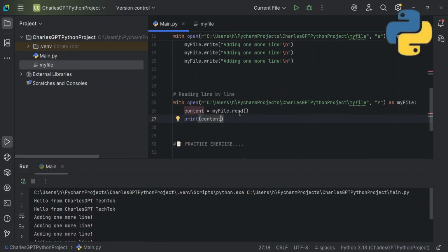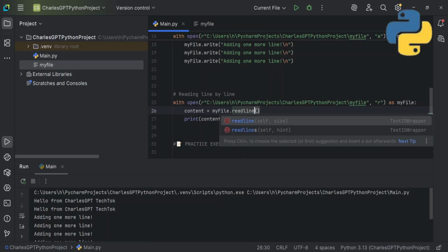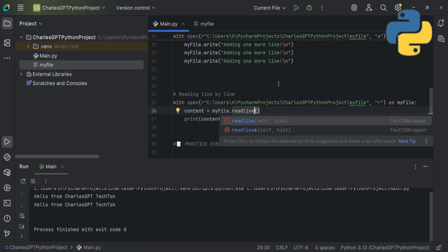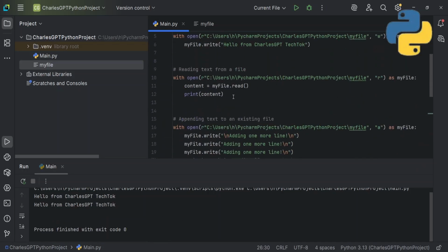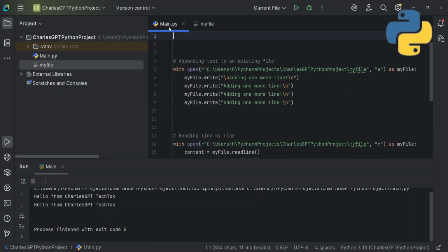So there's another way you can read line by line. I'll just delete this. I think they have readline. Let me see, readline. Let me run it. So readline does read only one line. Let me just delete this one firstly, so you can understand where I'm going.